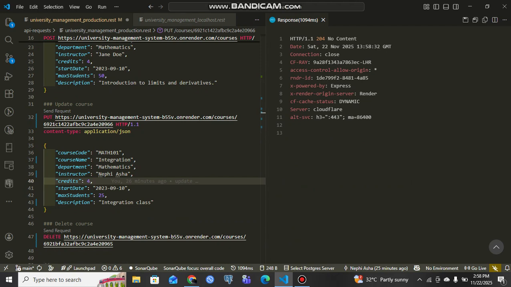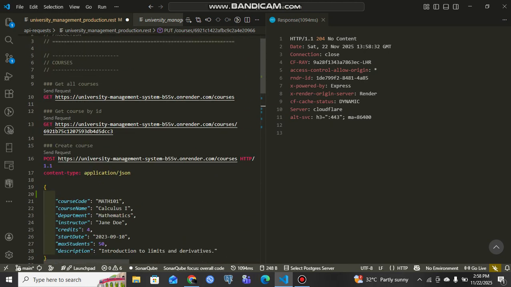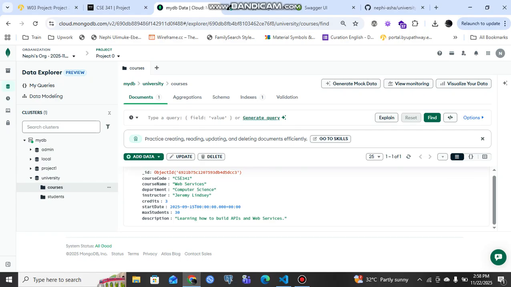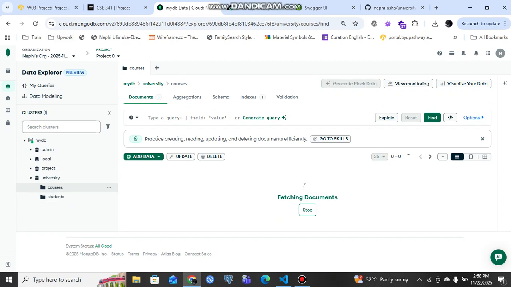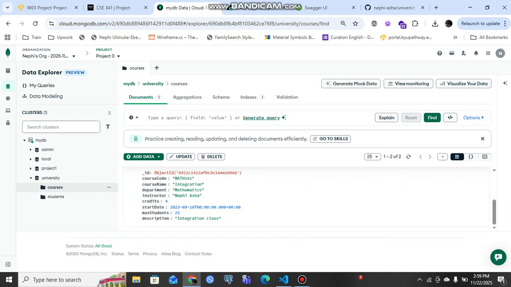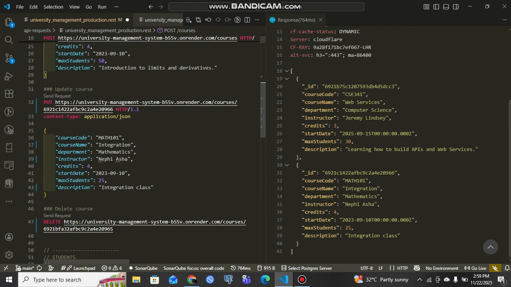What happens, right? It actually does that in the database, and if I were to get all of them, you would see that it's now integration with my name and the maximum students is here. And you can also see it reflect here too. I can just go back, right? Then you see my name, so it's live, right? Live, everything is live. So we can create this, and let's say we also want to update it, right? Okay, we've done the update.